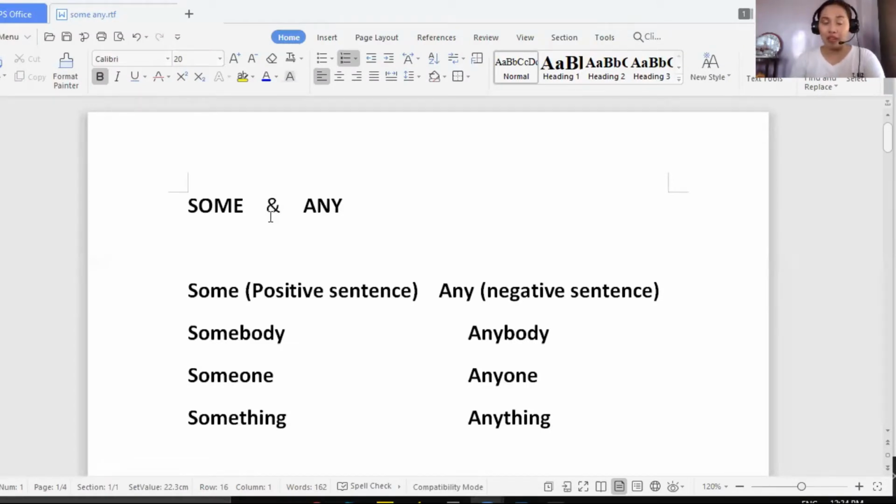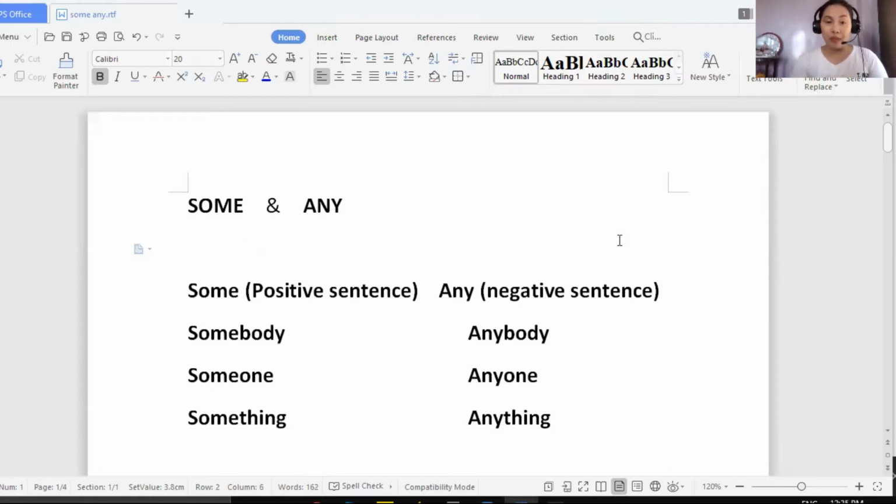Now, when do we use some and when do we use any? So we use some if we're making sentences in a positive form, and we use any if we're making sentences in a negative form. How can we say that a sentence is negative? Well, it's pretty easy. First, a sentence can be negative if there's the word not. So, for example, if in a sentence you would see the word not,